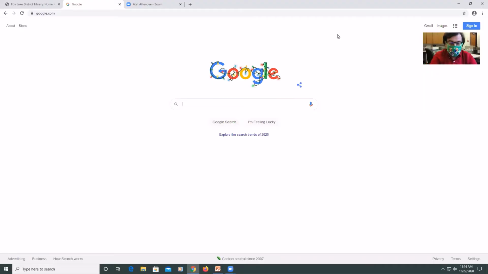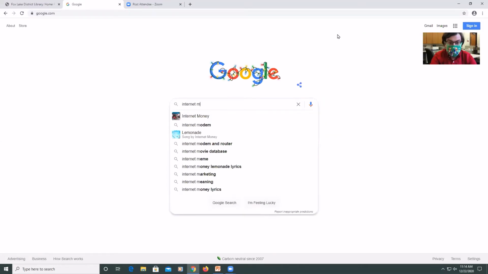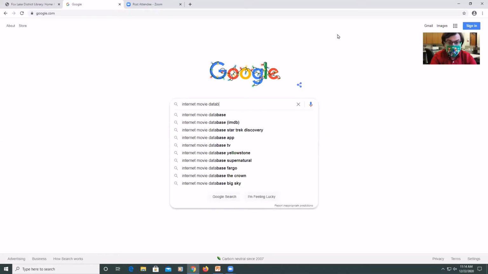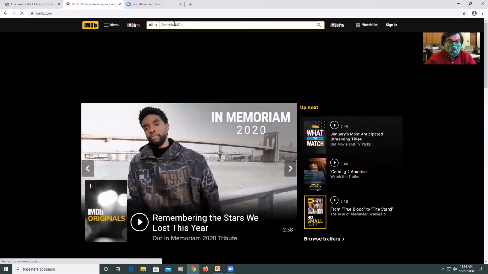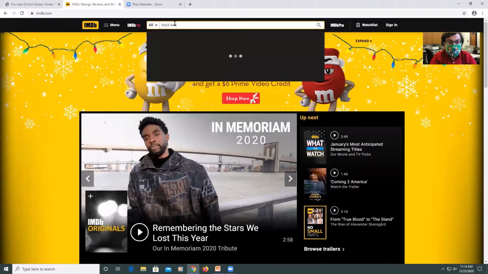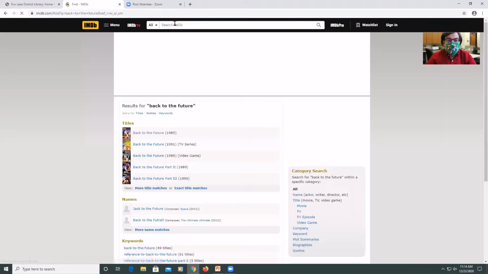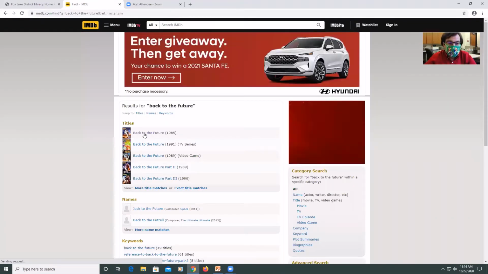Okay, to get to the Internet Movie Database, you can do a Google search on Internet Movie Database. Enter. It's imdb.com. Click on the link. Type in a movie, Back to the Future, for example. Click on the movie.